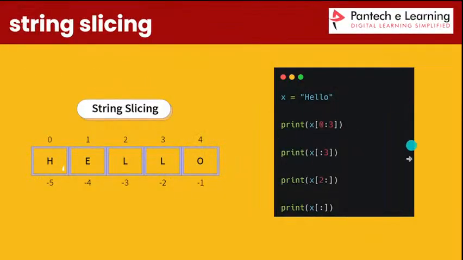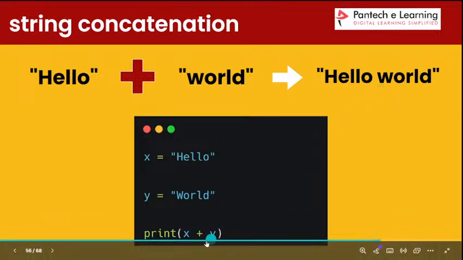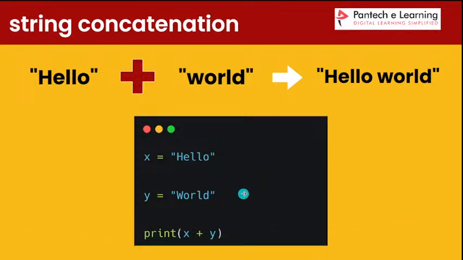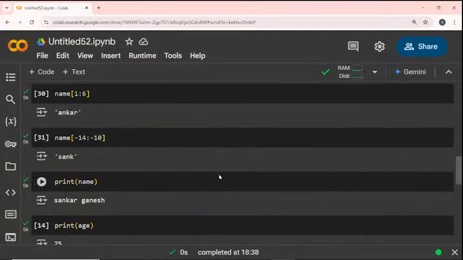Okay, so this is the string slicing format. Next one, string concatenation. String concatenation is used to combine two different strings into a single string. So now hello is one string and world is another string. I need the output to combine both words, that is hello world. So how can we do that? With the help of the plus symbol, I will combine the two different strings. The plus symbol is used for adding values, right? Same like that, in text format it combines the two different strings.